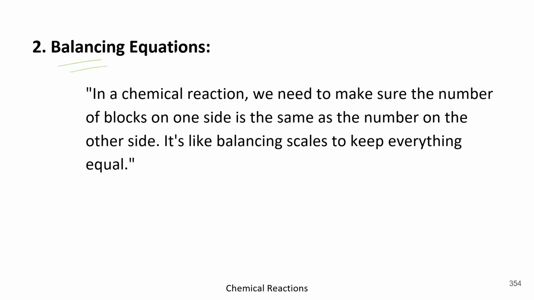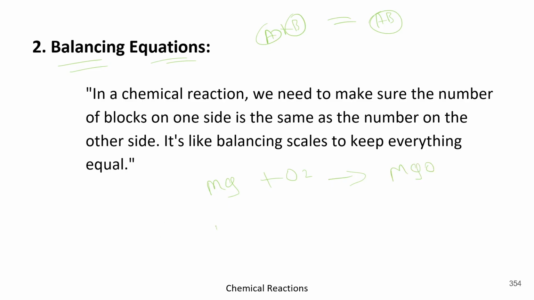First thing is balancing equations. In a chemical reaction, or you can say in chemical equations, it is very important to balance the sides. Like A plus B should be equal to AB. This is known as balancing the equation. And how do we balance equations? Let's take an example. Here you can see there is magnesium and oxygen. They combine together and form MgO.